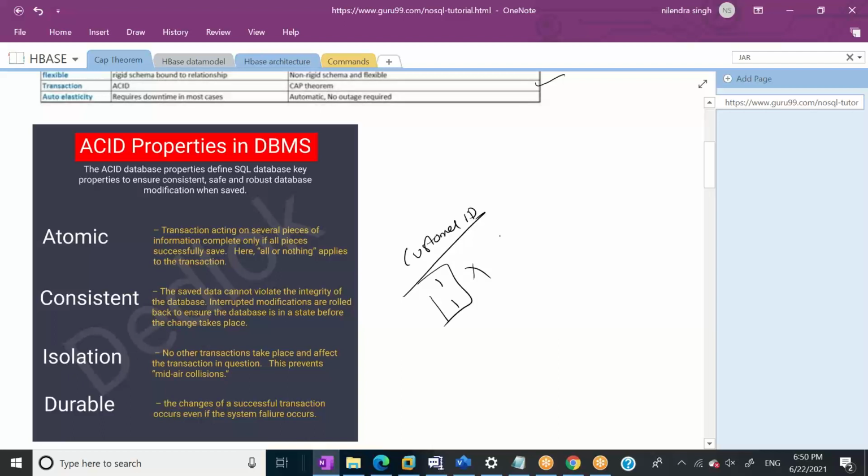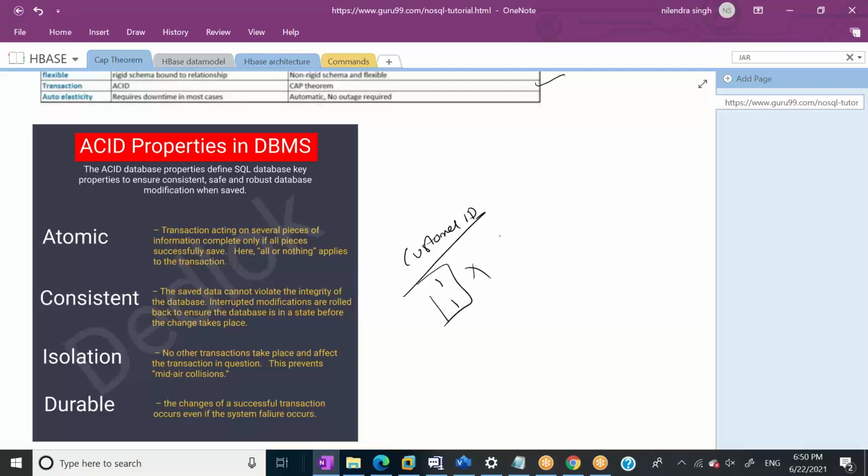When I talk about isolation, let's say you withdraw 100 rupees, then you withdraw 200 rupees, and at the same time your family member in India withdraws 50 rupees from the same bank account, right?